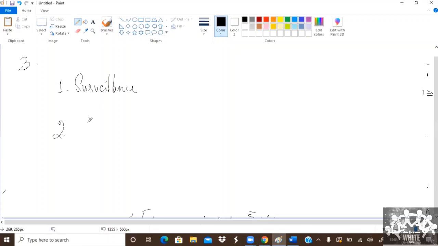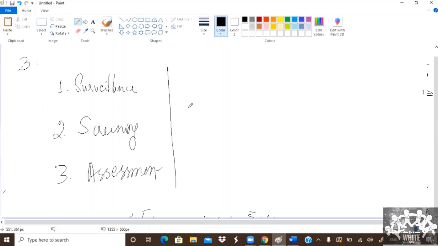One is screening. One is assessment. Okay. This is developmental assessment. This is cognitive assessment.